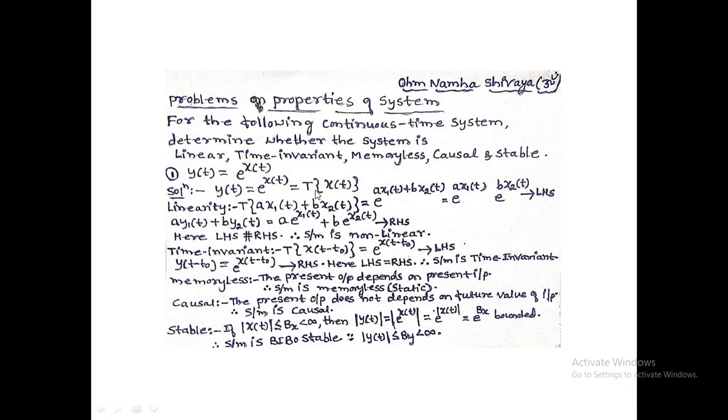In case of linearity, the system operates on the input signal a into x1 of t plus b into x2 of t. In case of time invariance, the input is x of t minus t naught.